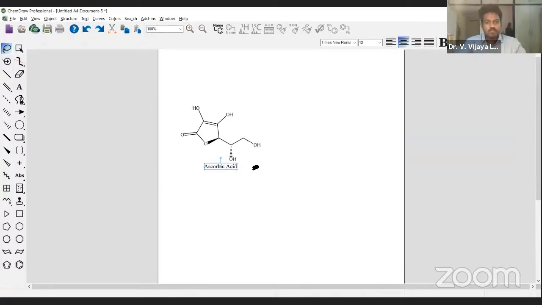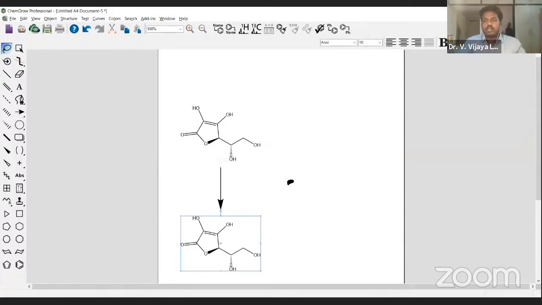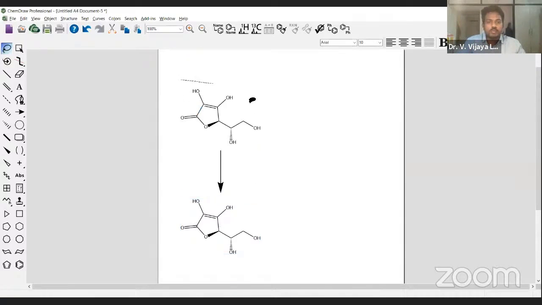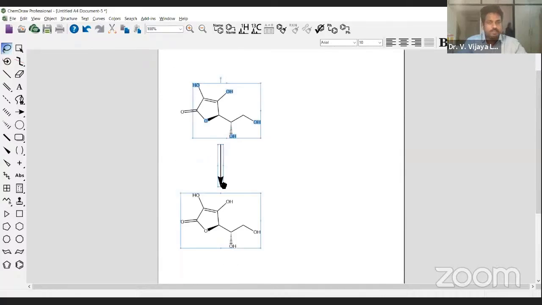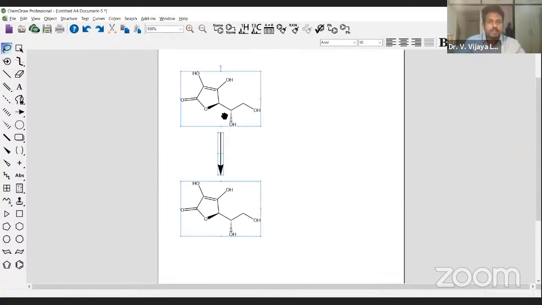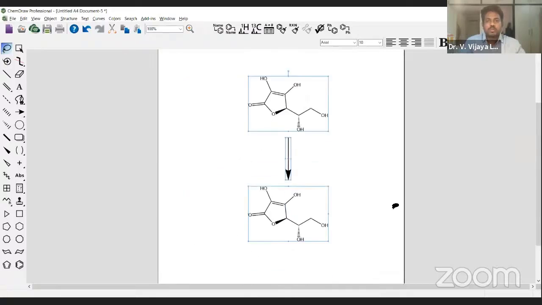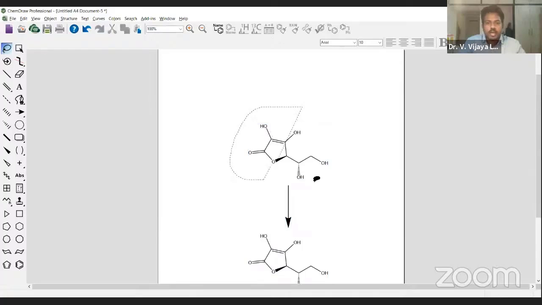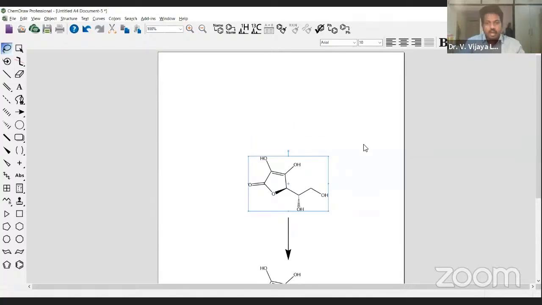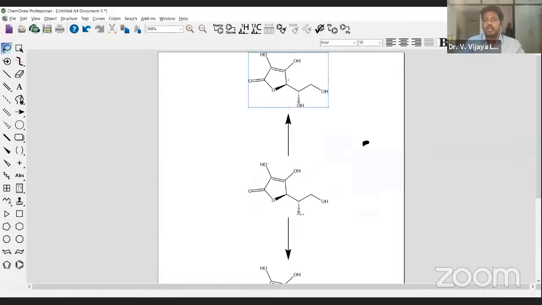So let me just delete this. Let me show you. This is the down arrow. If you want to write the reactions in a vertical manner, you can move down. If you want to write the reactions in an upward manner, simply select that and press Control and the up arrow, then automatically you'll get it like this. It's all about the space, that's the reason why.